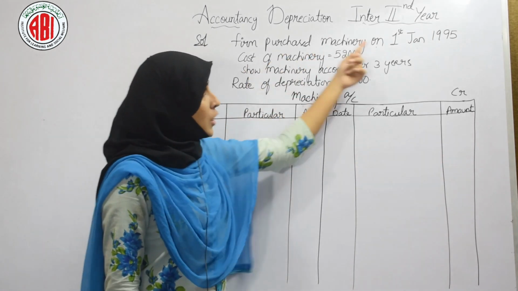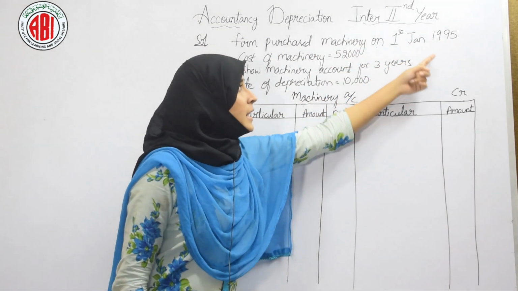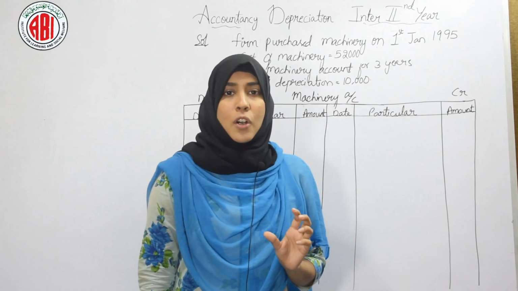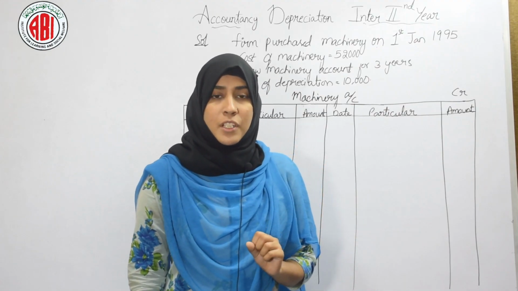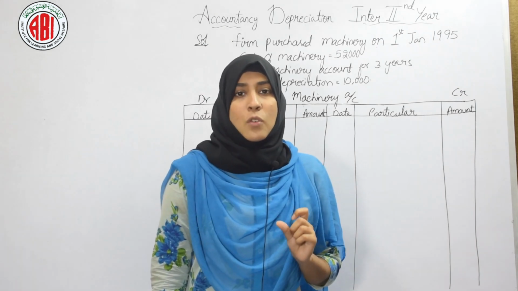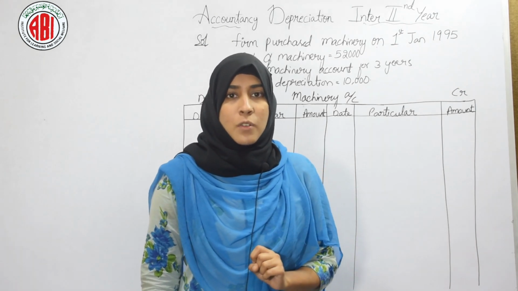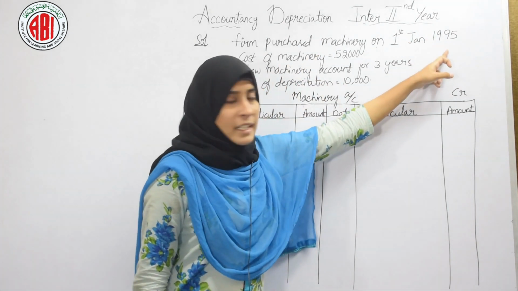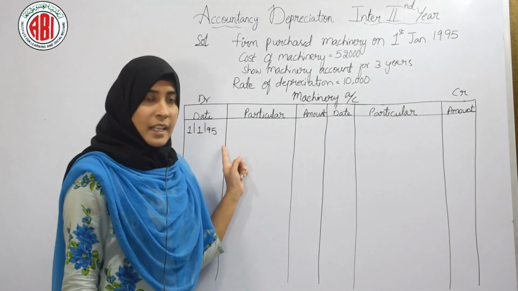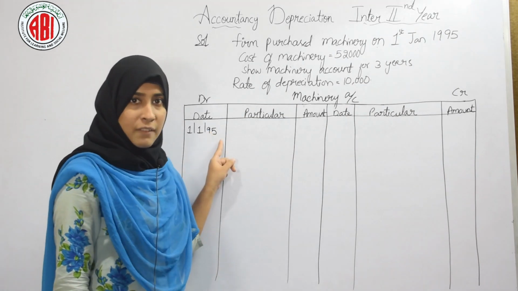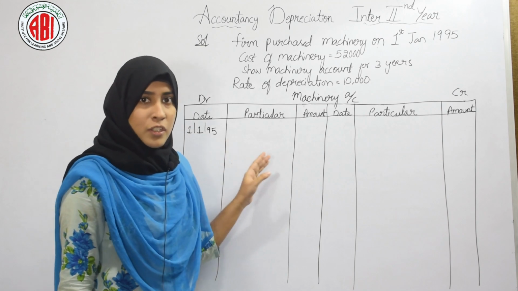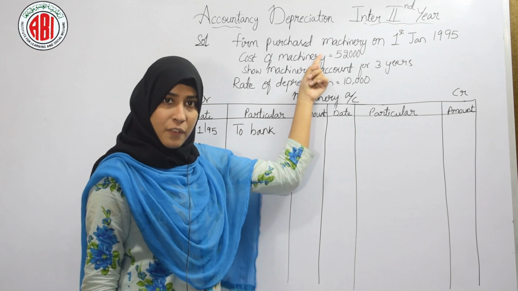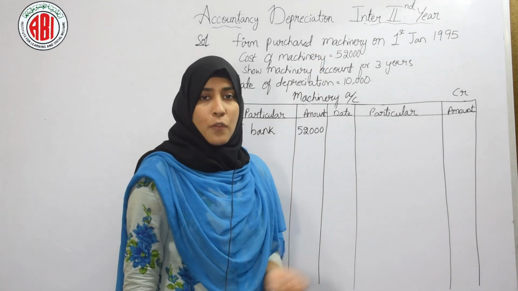Now let's see our problem. Firm purchased machinery on 1st Jan 1995. So a firm has purchased a machinery here. The journal entry of any asset that has been purchased by the company will be asset account debited to bank account or cash account. Since we have purchased a machinery here on January 1st, 1995, we will write the date here, 1st January 1995. We purchased the machinery. So our journal entry will be to bank. What is the cost of machinery? That is 52,000.